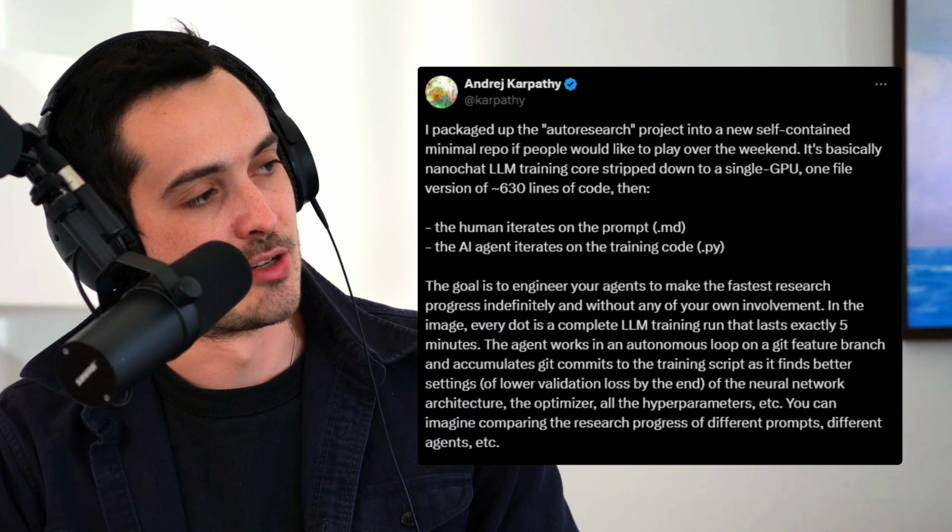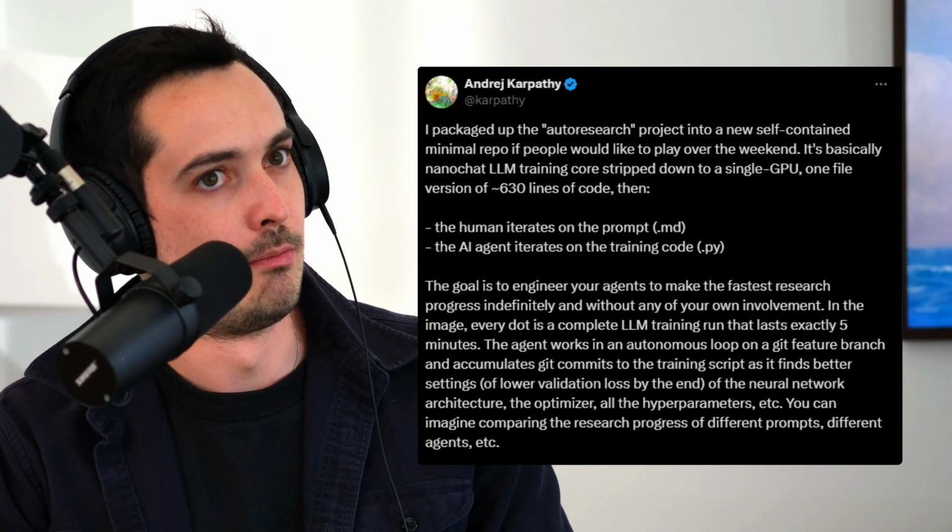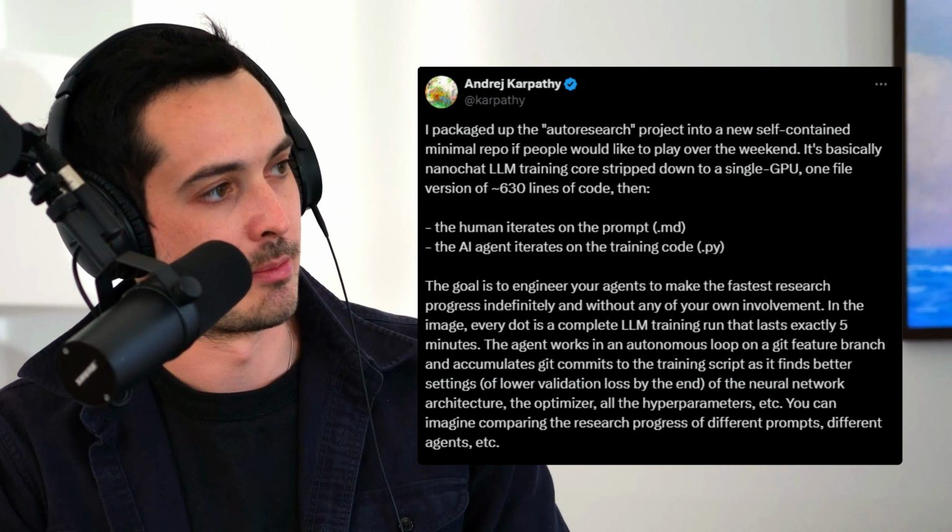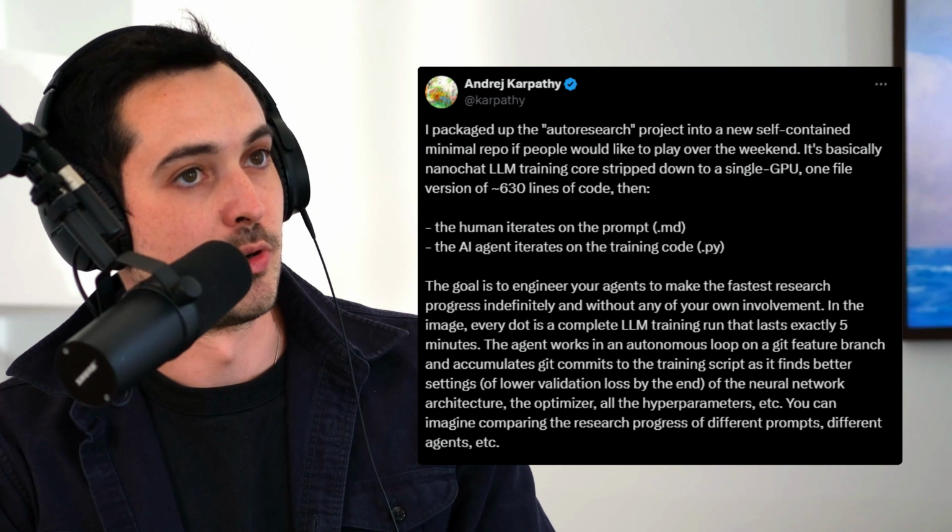Did you see this? The Andrej Karpathy tweet from, I think, a week ago, March 7th. Where he was talking about AutoResearch. He was the guy who was running Tesla AI. I think he went to Stanford, if I'm not mistaken. I think he was a PhD at Stanford.